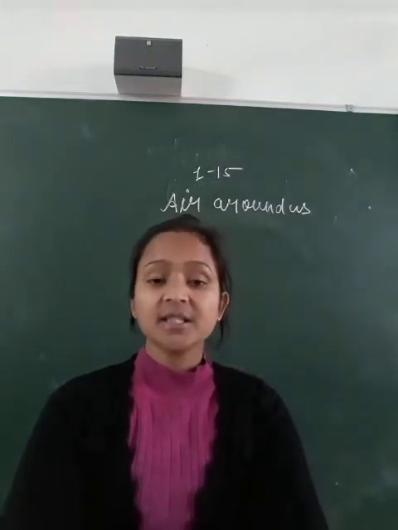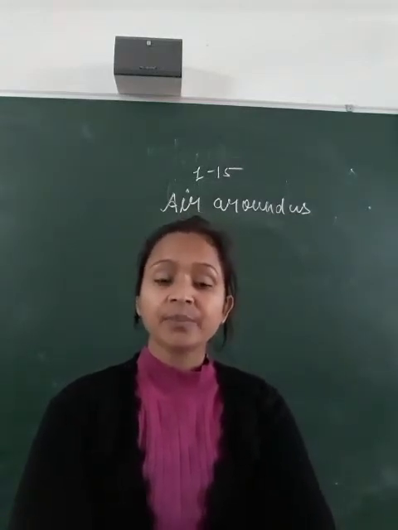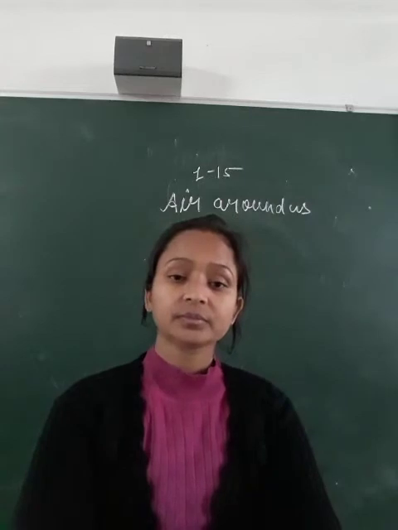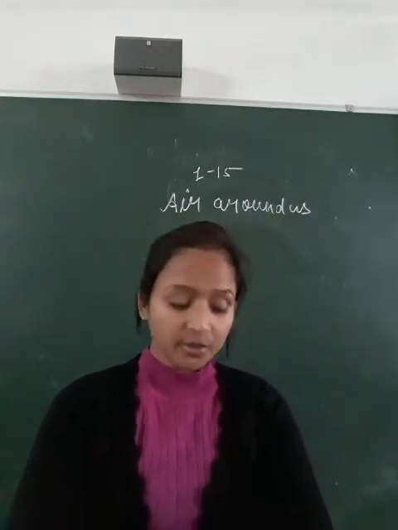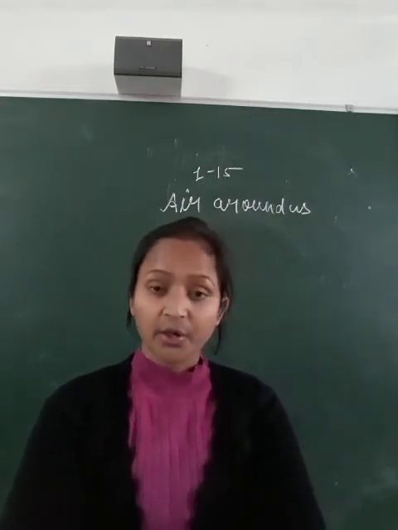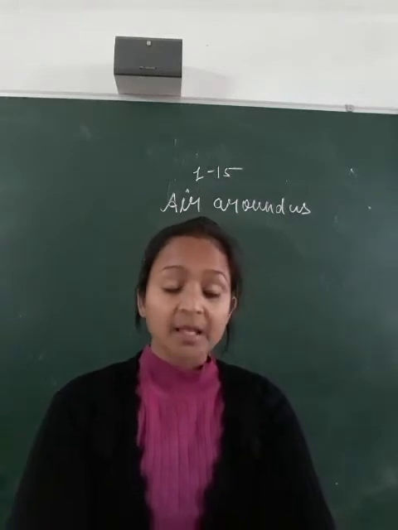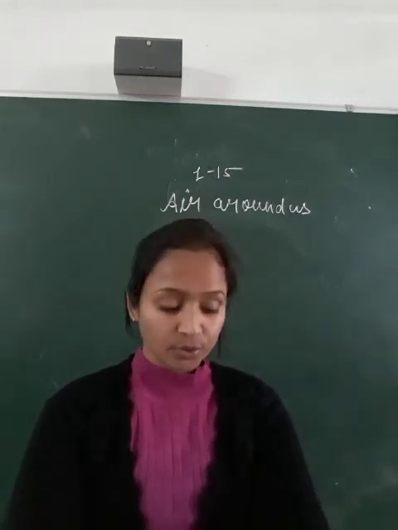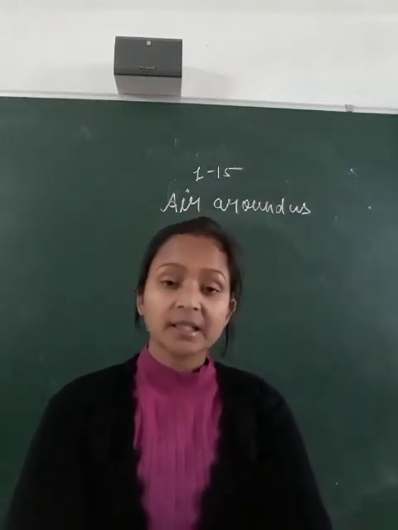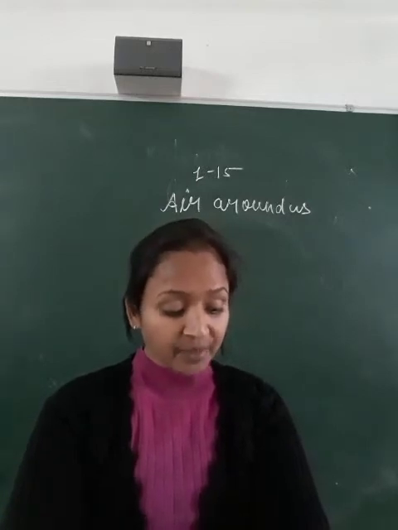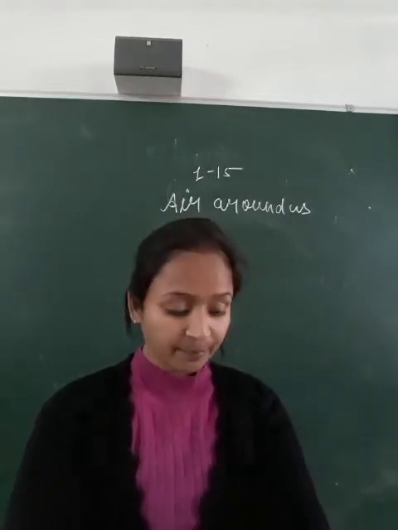The oxygen released from the plants we are using for respiration purposes, and during respiration the carbon dioxide is produced, which is food for plants.